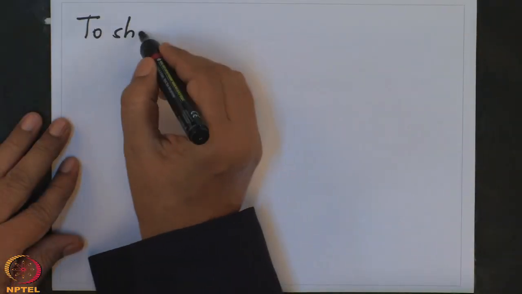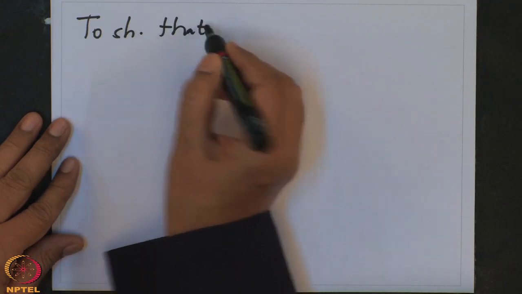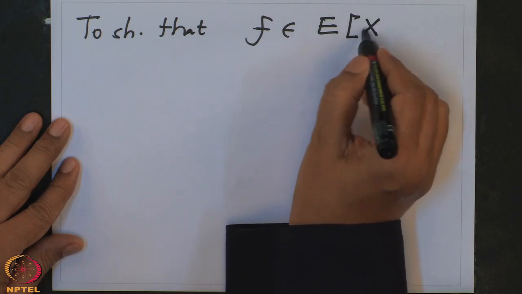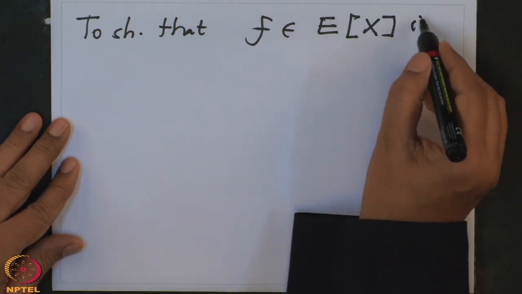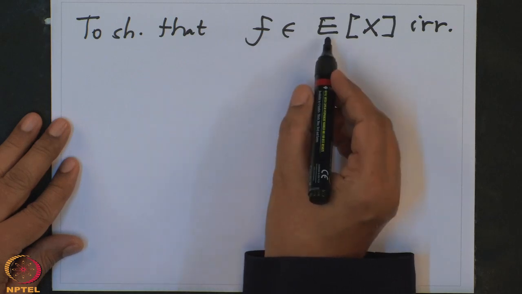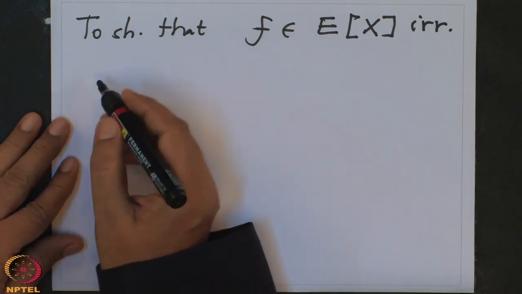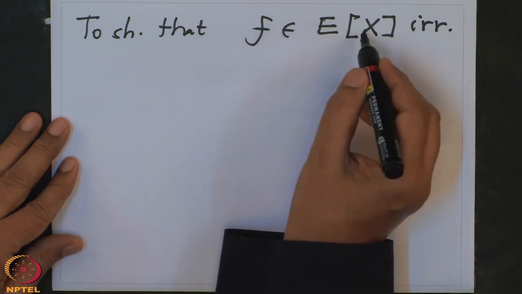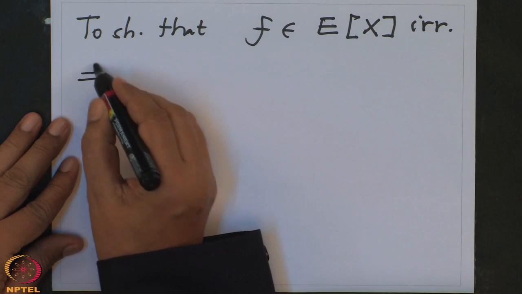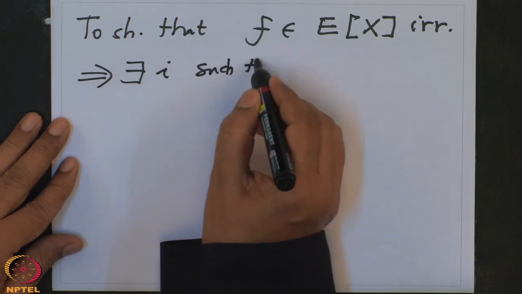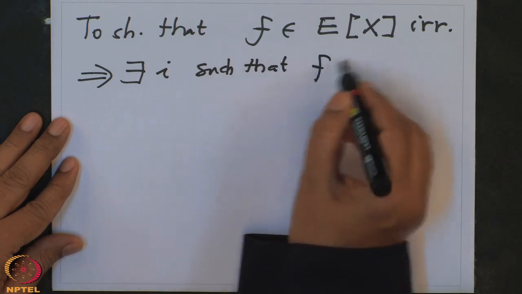So to show that, if I have an irreducible polynomial f in E[x], then I should prove that it has a 0 in E. But I know this f is one polynomial, so it will involve only finitely many coefficients. So therefore there exists an index i such that f actually has coefficients in Ei.